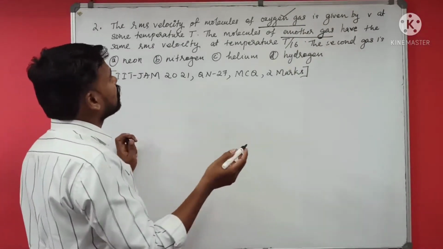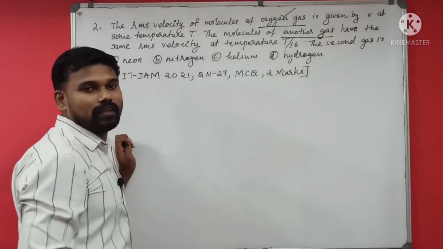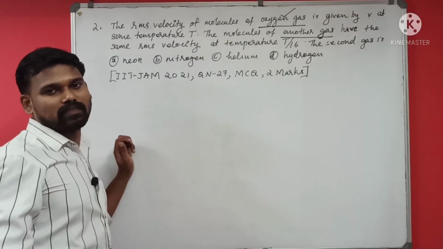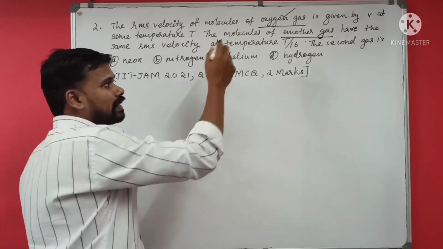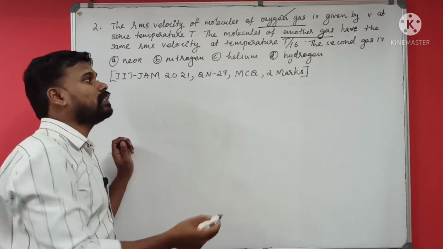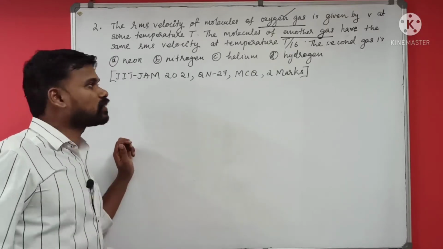The second gas has the same RMS velocity V as that of oxygen at temperature T by 16. Oxygen has some RMS velocity at some temperature T. The second gas has the same RMS velocity at another temperature T by 16. So we have to find the second gas. Okay, let us go to the question.